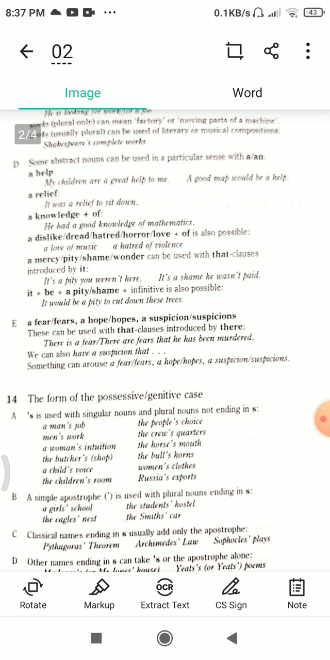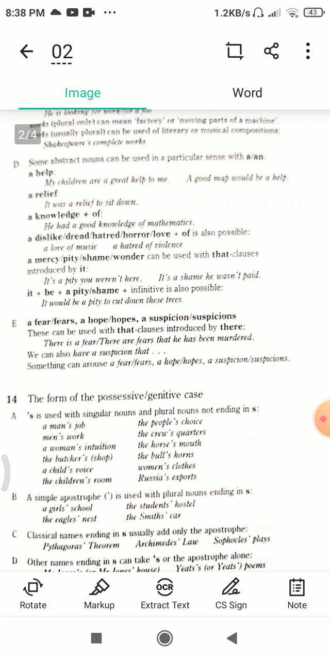Now I come to the part of the form of the possessive or genitive case. For example, in A part, apostrophe S is used with singular nouns and plural nouns not ending in S. Examples are a man's job. Here, man's job means men's work. A women's institution.